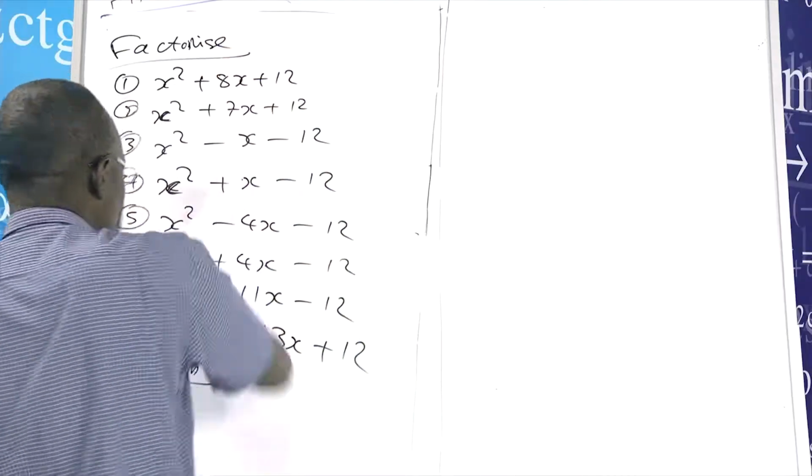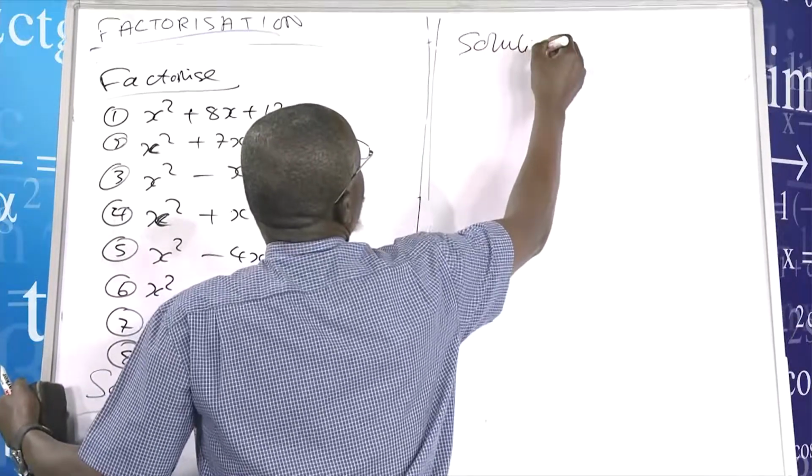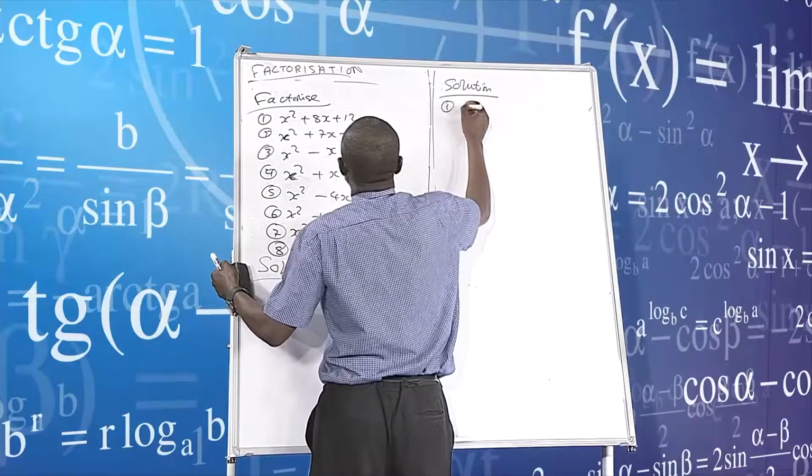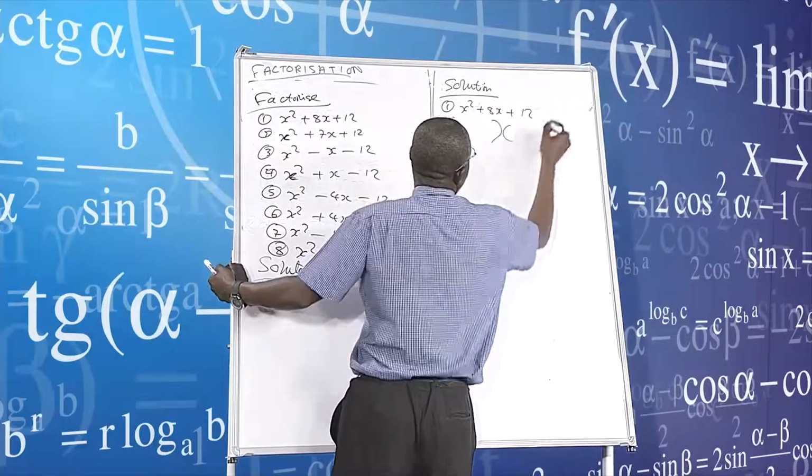Let me write at the top, solution, whereby we are saying number 1, x squared plus 8x plus 12. We are now doing it this way.